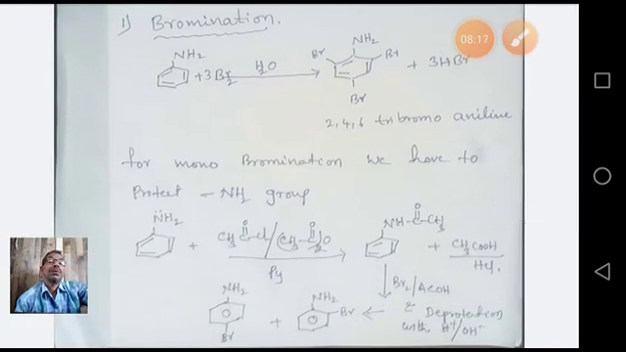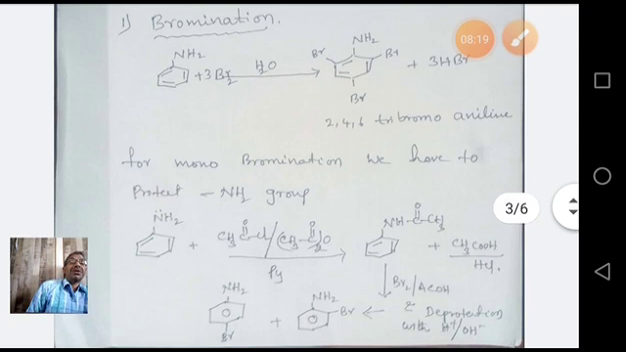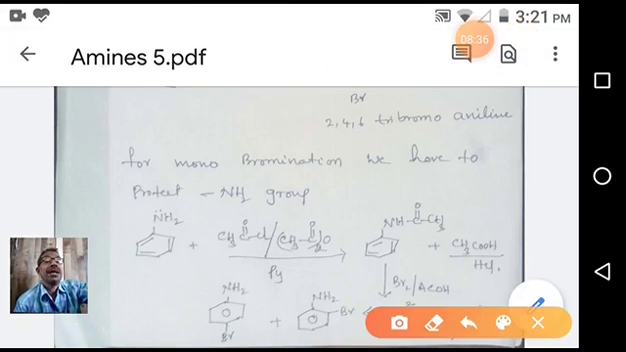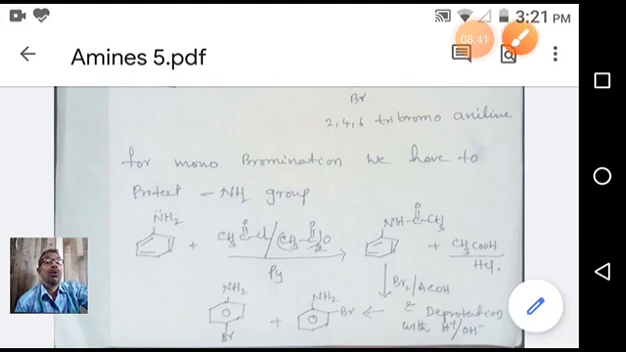Bromination. So you see what bromination is and how it takes place. Okay, we'll discuss. Just now we told that aniline undergoes electrophilic substitution reactions more easily. So bromination is also an electrophilic substitution reaction. So what happens when aniline is reacted with bromine?